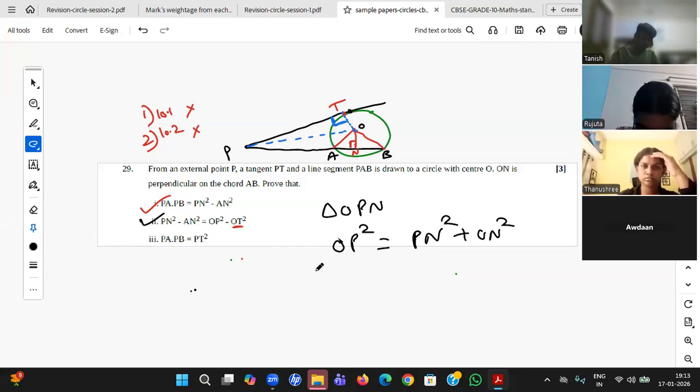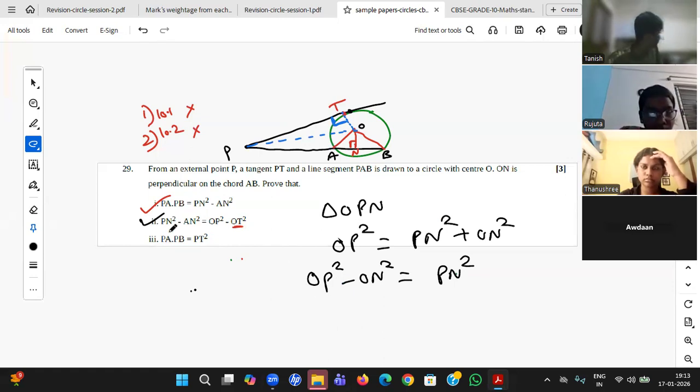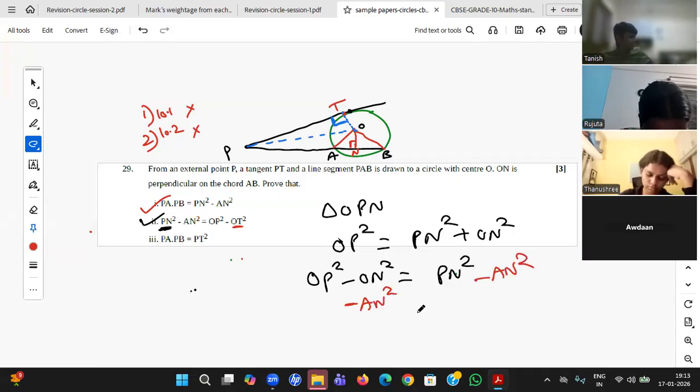Then you transfer that ON square to the other side. So OP square minus ON square equal to PN square. Then you subtract AN square on both sides. PN square I already got, minus AN square is there. So let me subtract AN square here and here.